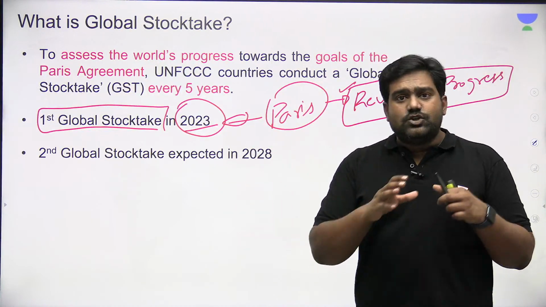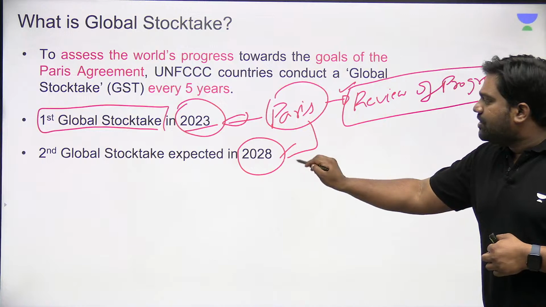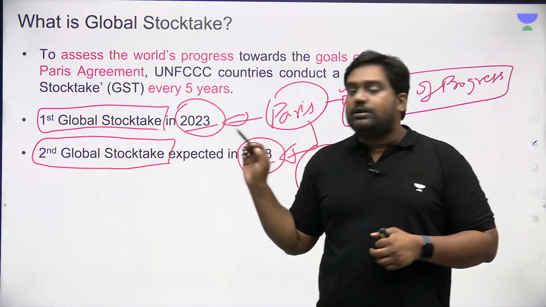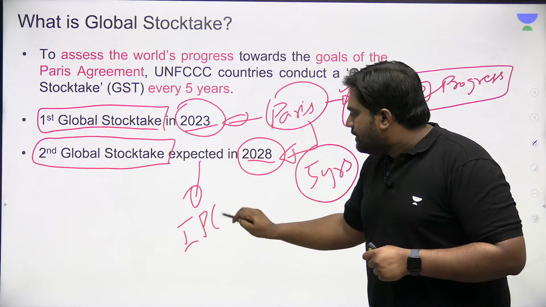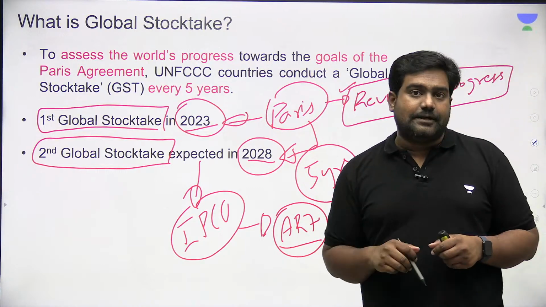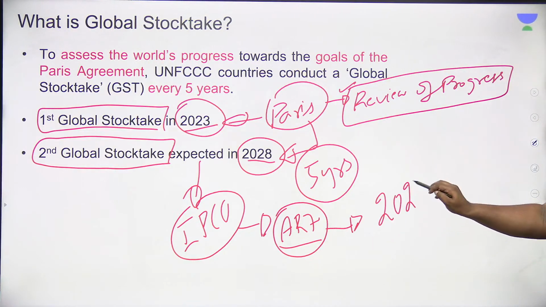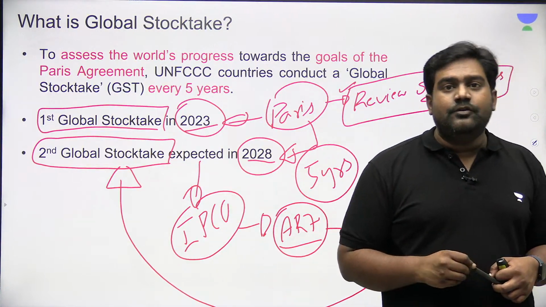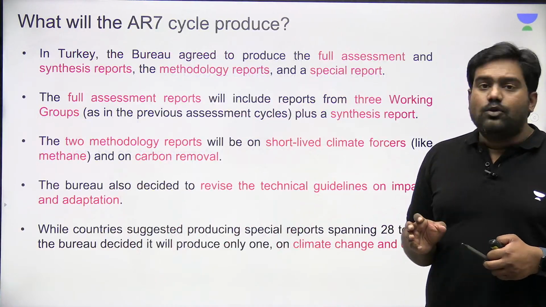So the first global stocktake has already presented an alarming picture, and in the next review cycle, which comes up in the next 5 years in 2028, the second global stocktake which will be published is expected to rely heavily on IPCC data, which will be published under assessment report number 7, under the 7th assessment cycle. So countries have urged IPCC to finish the 7th assessment cycle at least by 2027, so that this could form the basis for the second review under Paris Agreement, the second global stocktake under the Paris Agreement. So that is the cycle that we are looking at.